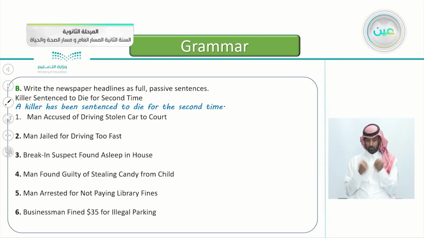Exercise B here, write the newspaper headlines as full passive sentences. Killer sentenced to die for second time. Notice the newspaper headlines. They use the passive, but sometimes they remove some of the words here. So how do we write it in a full passive sentence? As the first one is already done. A killer has been sentenced to die for the second time.